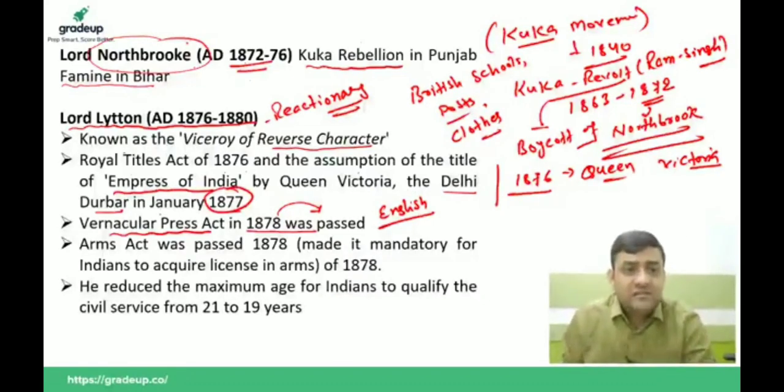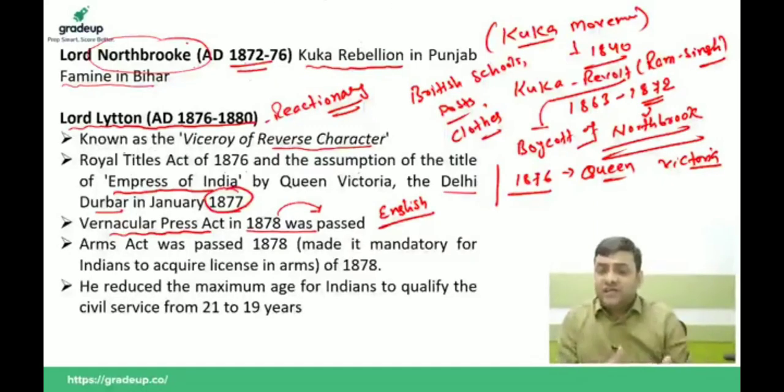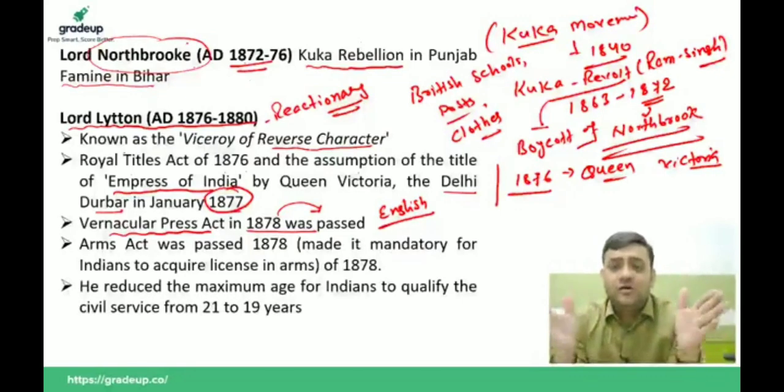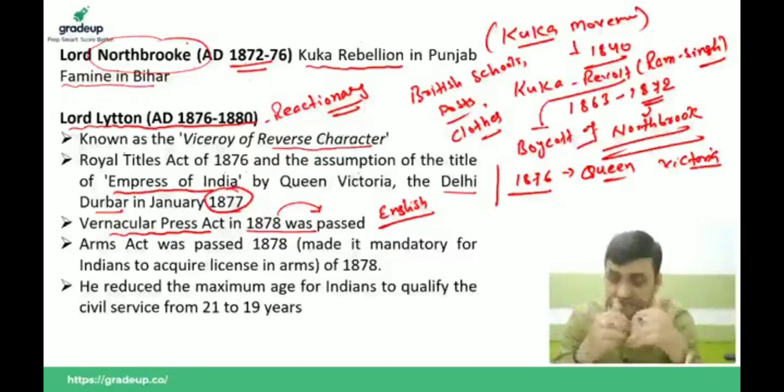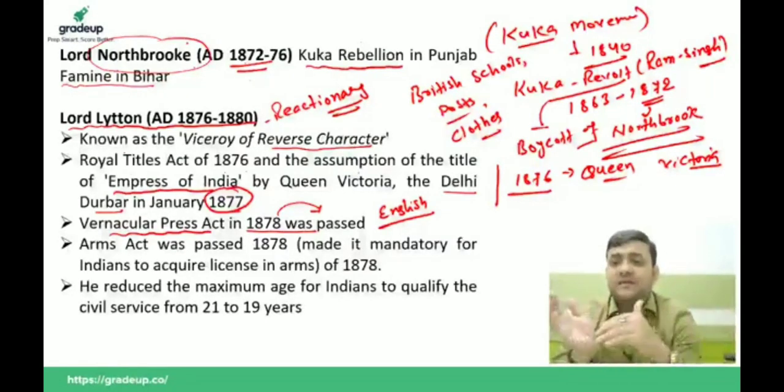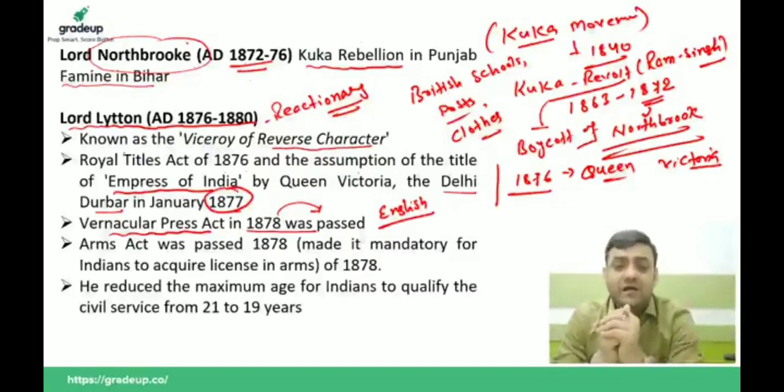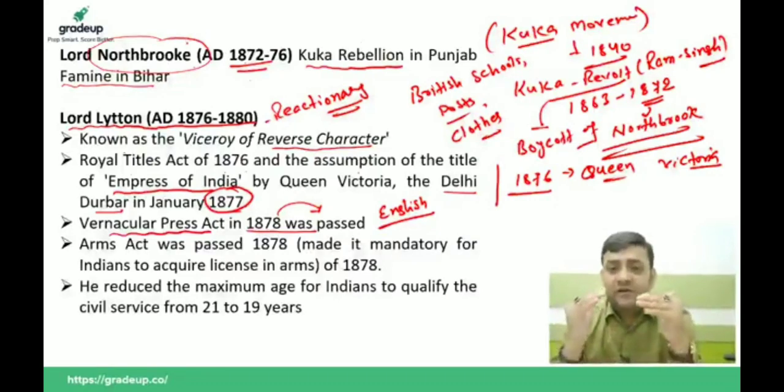Why? Because Lytton came to understand one thing. By 1880, as we were inching towards the formation of the Indian National Congress, he thought the Indian masses were being educated and made aware by the newspaper writings of the great leaders of that era. He realized that Indian masses were not very comfortable in English, nor in Hindi at that time, but they were very comfortable in their local languages.